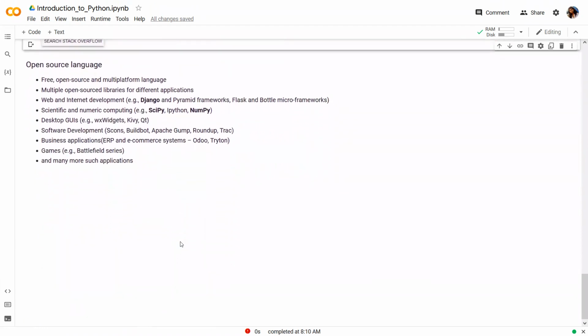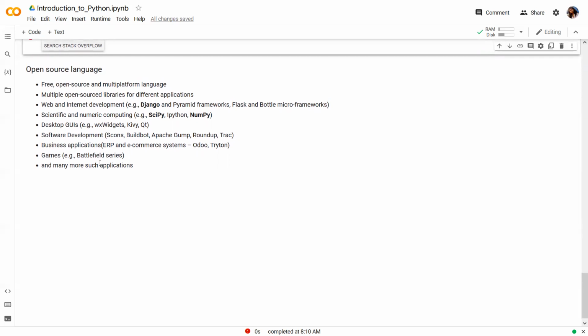Okay, so now concluding our discussion today, Python is a free, open source and multi-platform language with the support of many open source libraries for different applications. For example, if we have to develop anything related to web, we can use frameworks like Django, or if you want to do scientific and numeric computing in Python, we can use publicly available libraries like SciPy and NumPy. And similarly for other applications like desktop GUI, software development, business applications, games, and many such more applications.